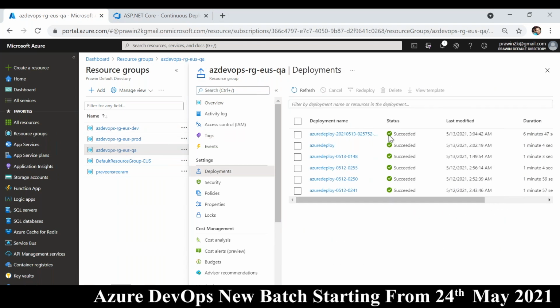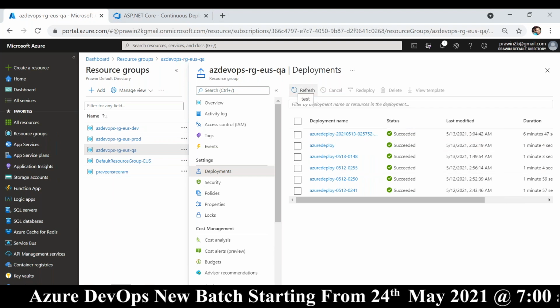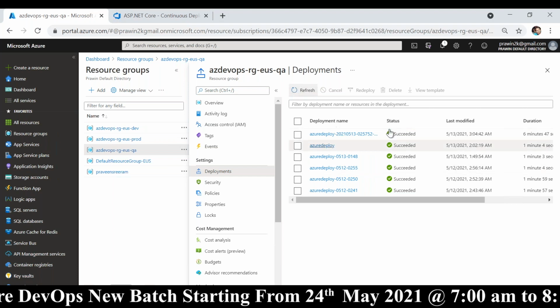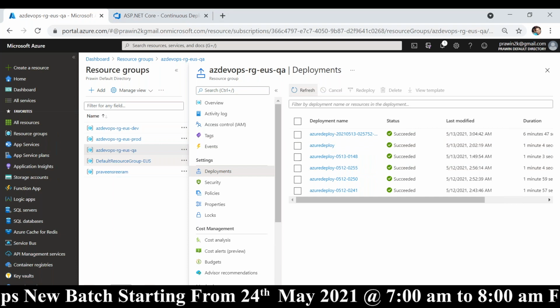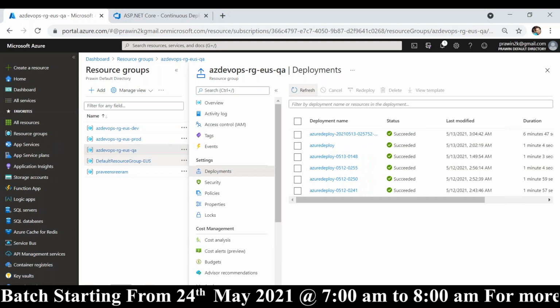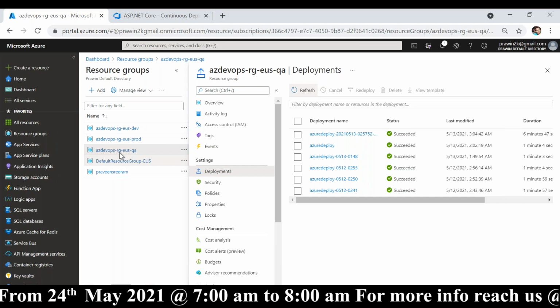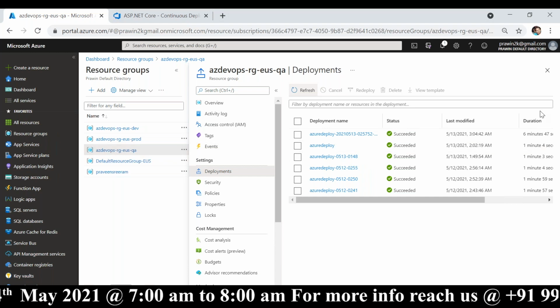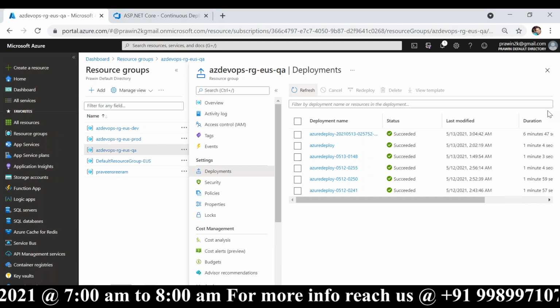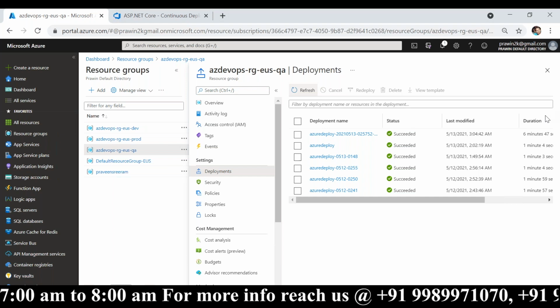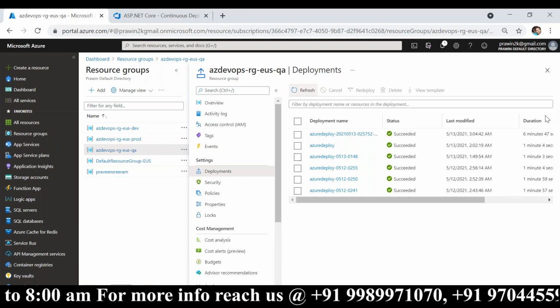Let me see if anything is going on. Nothing is going on. So in some time it will start and it will create QA environment as well. So whether you have 4 resources or 100 resources, the process is same. Okay. That's how a DevOps engineer will automate everything.